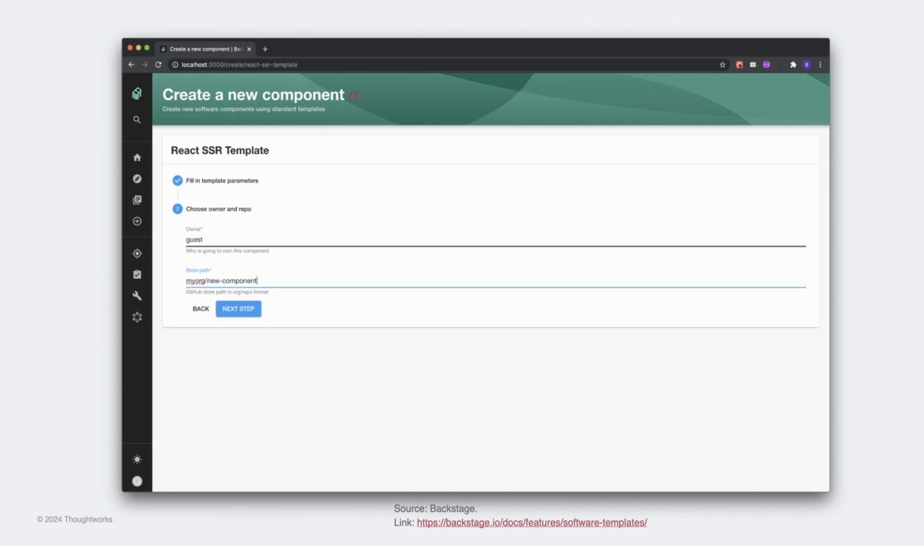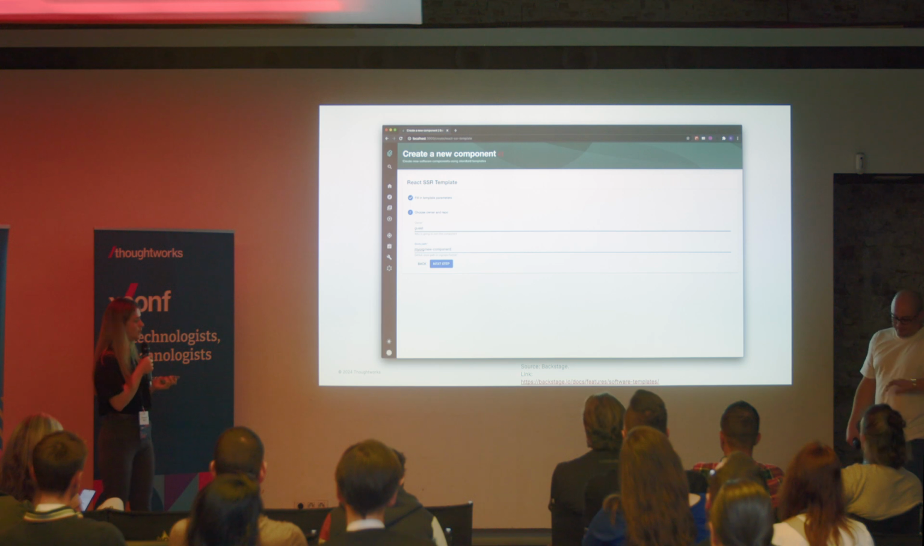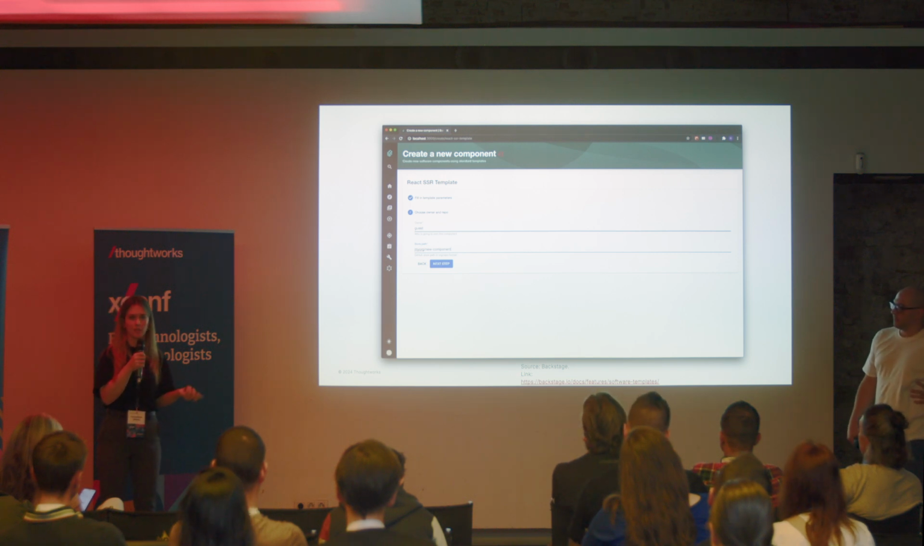This is just to show you quickly what the software template looks like in action. As I said, it's like a form. You have some parameters. You choose who's going to own that component that's going to be registered back into Backstage. You hit next steps and then create. You can think of it as a pipeline or a GitHub workflow that fulfills a certain action.